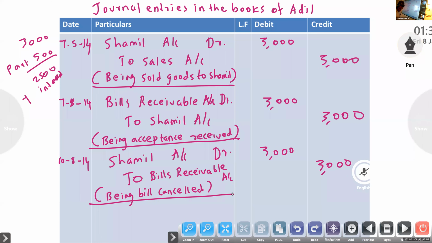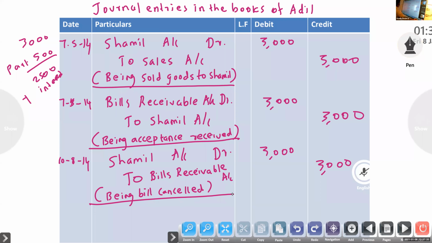Then you have to look for any part payment. Yes, 500 we received. Is it correct? So accept 500 in part payment.